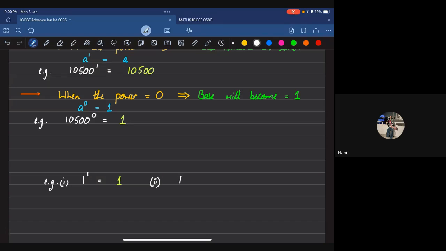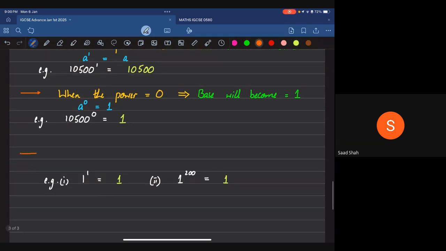If I keep the base as equal to 1 and I keep the power as equal to 200 or something like that, what's my answer? Yes, people, 1. So the same scenario takes place again: when the base is equal to 1, it will always remain 1, whatever power you have.